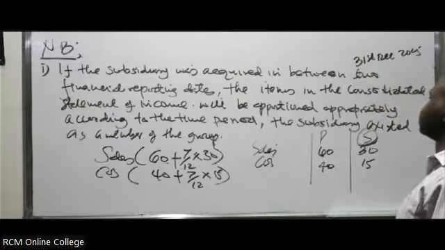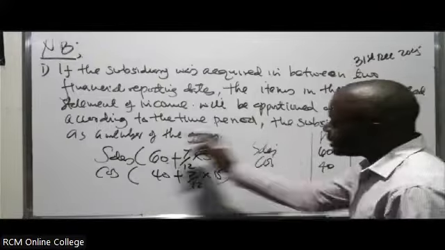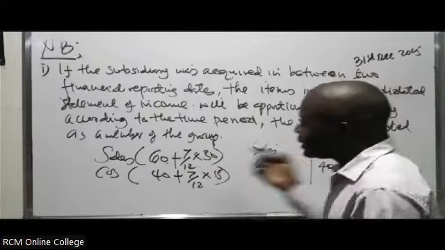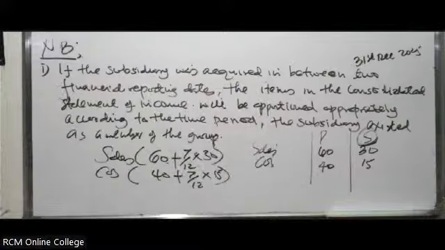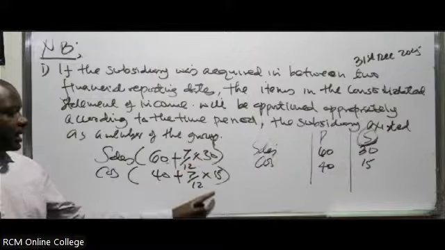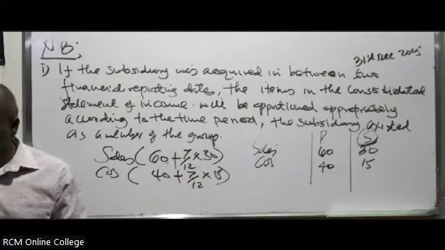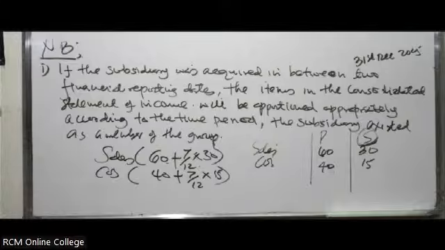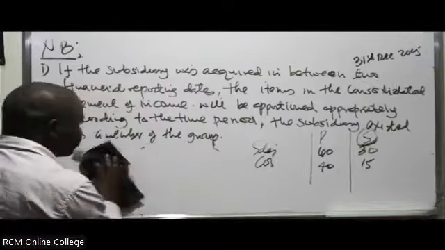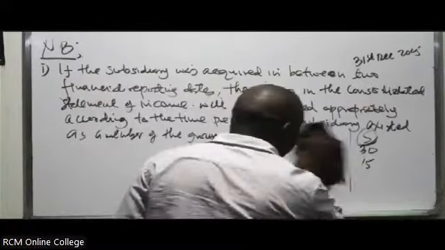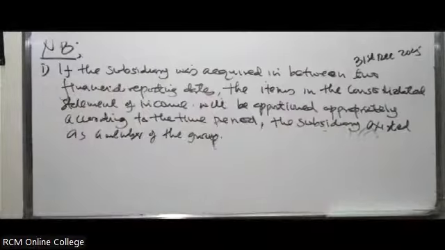You apportion appropriately according to the time period the subsidiary existed as a member of the group. It existed as a member of the group for 7 months. So when you're consolidating, you apportion these items in the income statements according to the time period it existed. So that's very important. You take note of that. Don't forget, if you don't apportion, then things will go marambas for you. Imagine you will end up having to score a 0 in the statement of consolidated income. Just imagine.